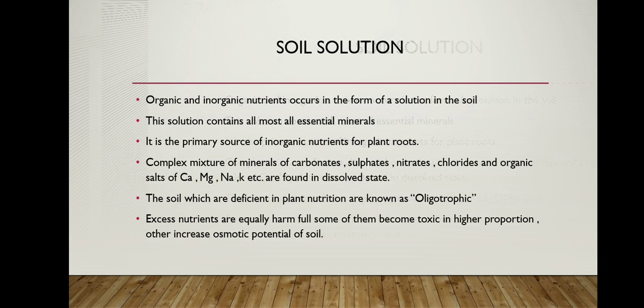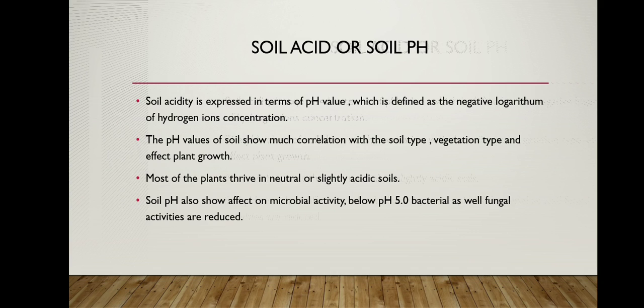Okay, this is about the soil solution. Next we'll see soil acidity or soil pH. The soil acidity is expressed in terms of pH values, which is defined as the negative logarithm of hydrogen ion concentration. And this pH value of soil shows much correlation with the soil type, vegetation type, and how the pH value affects the plant's growth.